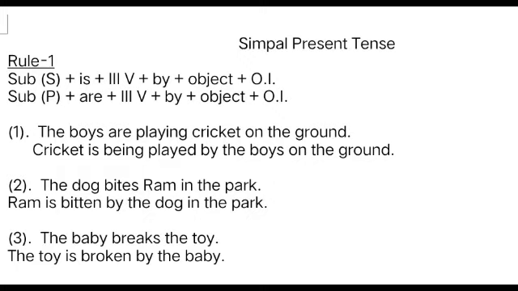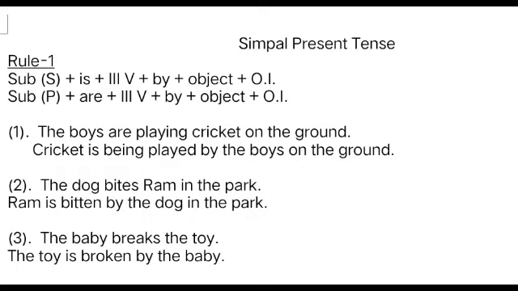Now see the third example. The baby breaks the toy. The baby is the subject, breaks is the verb, the toy is the object. The toy will become the subject, the baby is going to become the object, and break, the main verb, will become the third form. The toy is broken by the baby.